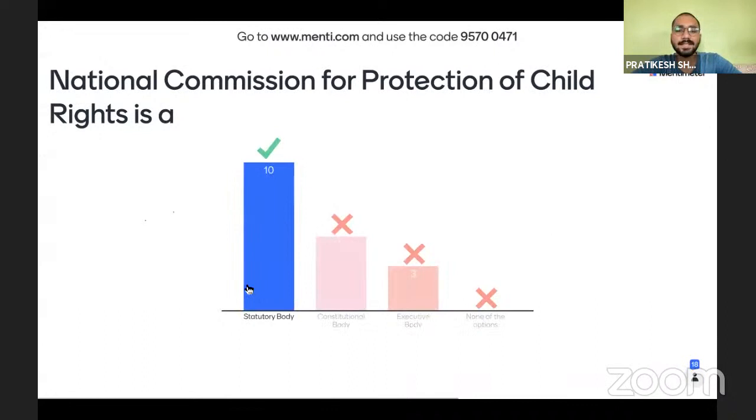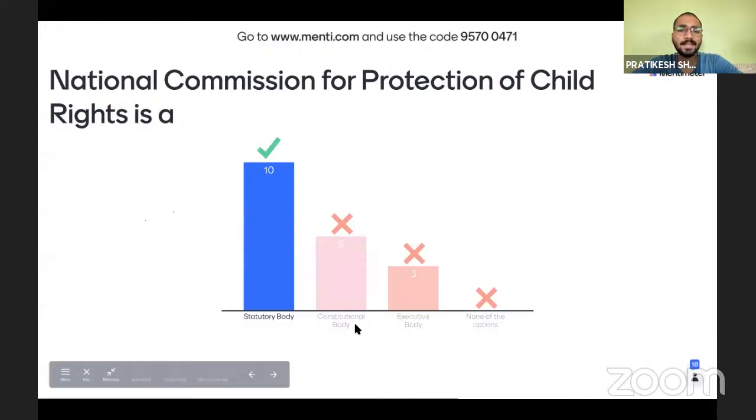Yes, this is a statutory body, and this body was set up in 2007 by an Act of Parliament under the Commission for Protection of Child Rights Act 2005, and it is under the administrative control of the Ministry of Women and Child Development.